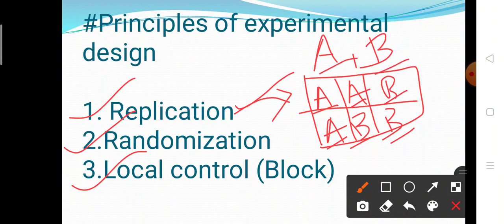Okay. Then randomization. What is meant by randomization? Randomization means how to apply the treatment to the different experimental units. And the last is local control, that means the blocks.